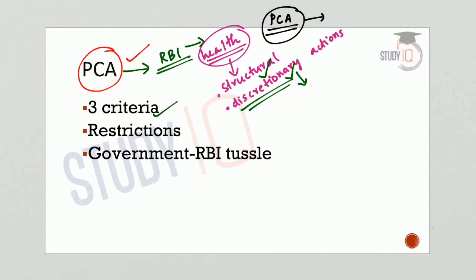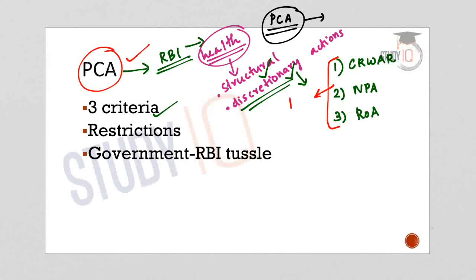The first one is the capital to risk weighted assets ratio. The second one is the net non-performing assets, or NPA, and the third one is ROA or return on assets. These are the 3 regulatory trigger points considered by RBI when it puts certain banks under the PCA framework. The purpose of keeping the banks under the PCA framework is to help the banks take corrective actions and restore their financial health.